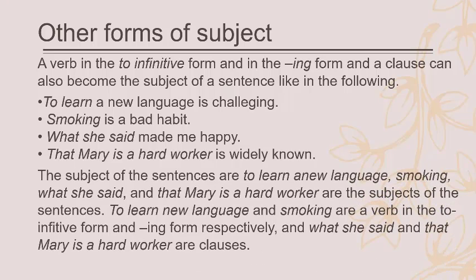This is the explanation. The subject of the sentences: to learn a new language, smoking, what he said. Mary is a hard worker, the subject of the sentence. And then we have the to-infinitive, the -ing form, and the WH clause, like what she said, what you told me, and then you have the that clause. So for the clause, we can have a WH clause using what, when, how, and then we can have the that clause.